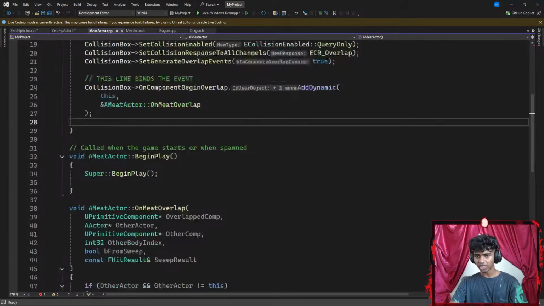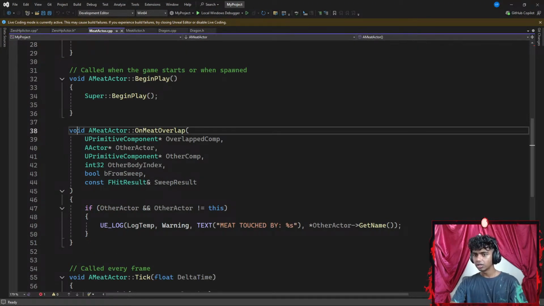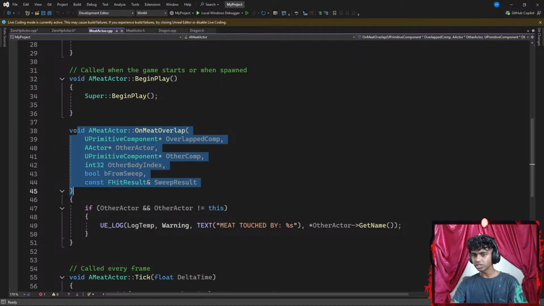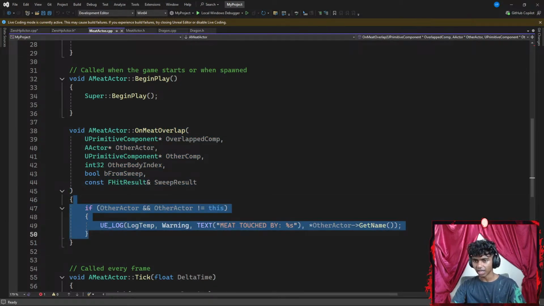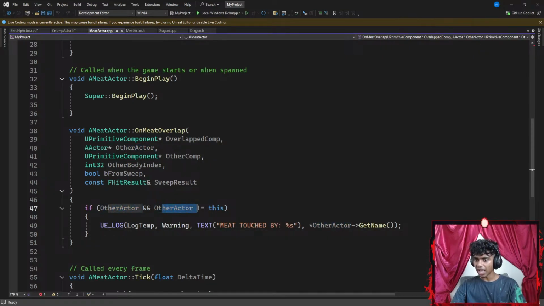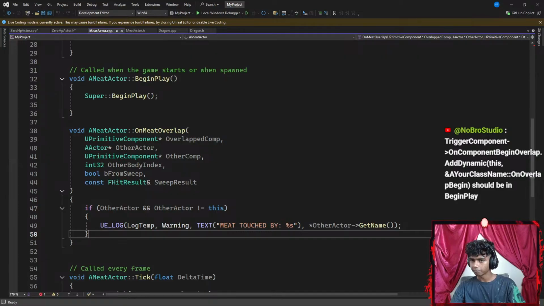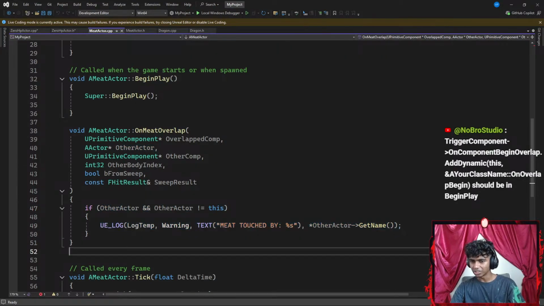Let's go to my actual C++. Now, under my begin play, I create a void method that requires the exact same parameters here, but it does something this time. Okay, I go with if other actor and other actor is not equal to this. Okay, I gotta check what this line means. Then I go with the UE log.